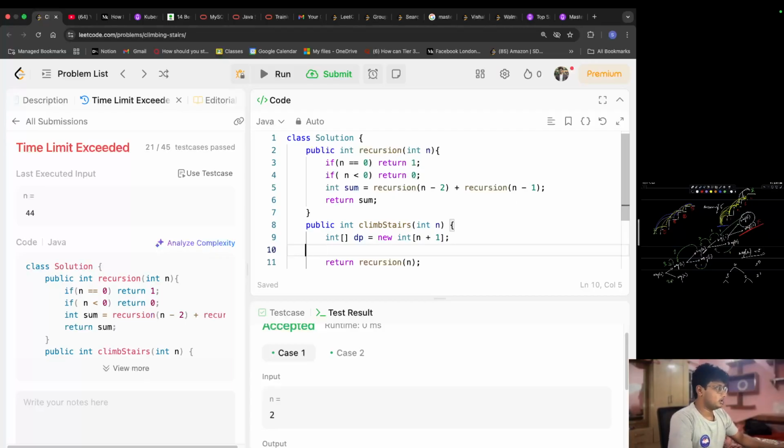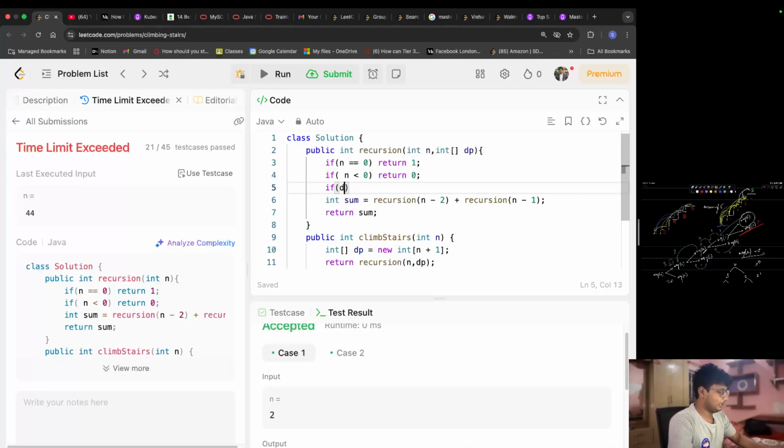Perfect. Now I'm going to pass the DP array, and then here also I'm going to pass the DP array. All I'm going to do is check if dp of n is not equal to 0, then return dp of n. What am I doing here? I'm returning the value. So if dp of n is not equal to 0, which means that we have